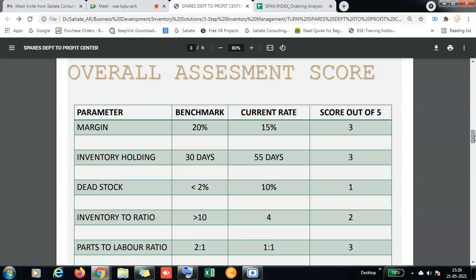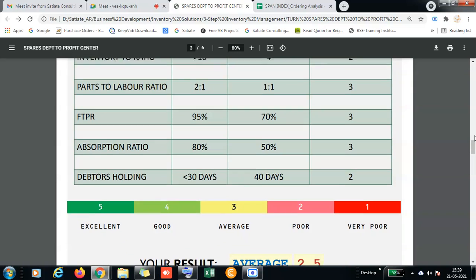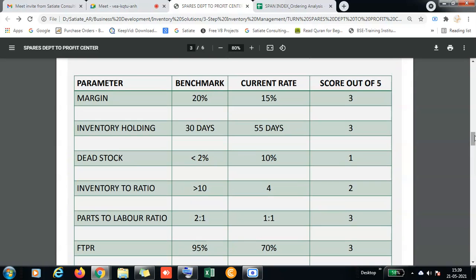What I suggest is, since the pandemic is going on and the audit may not be possible immediately, without waiting you can start the assessment. You can come to know what exactly the score you are generating, where you are standing, and which are the main focus areas to be tapped first.